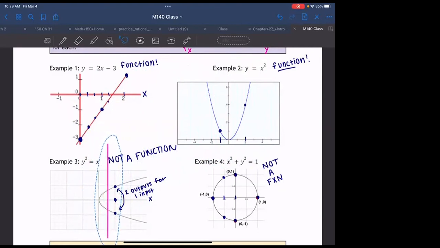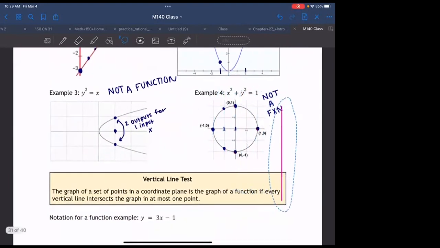Now, when I hit here, my vertical line is hitting the graph at 2 points, right? Which is not allowed. So if my vertical line touches 2 points as I move it from left to right, I don't have a function. Does everyone kind of see that? Okay, example 4, vertical line, we get here, oh, there's 2 points hitting the line, oh, that's not good, so we don't have a function.